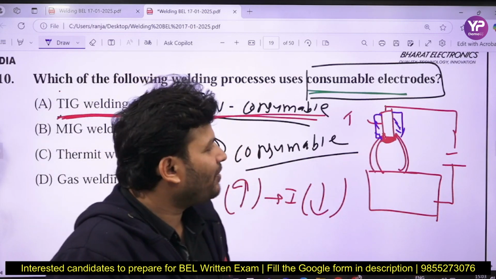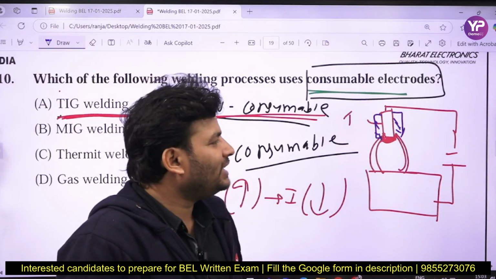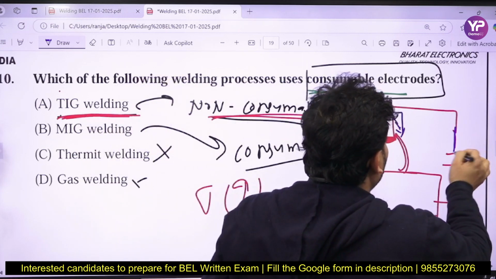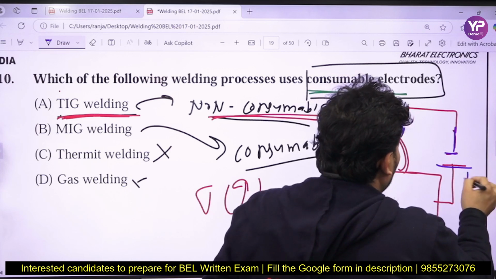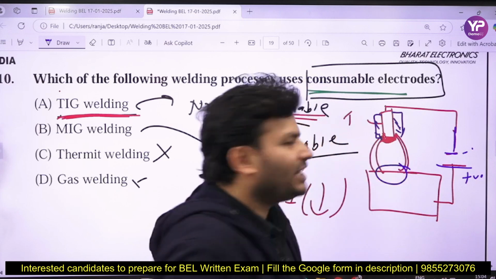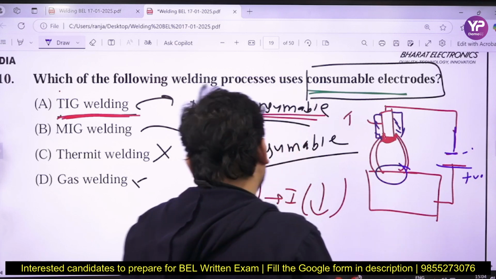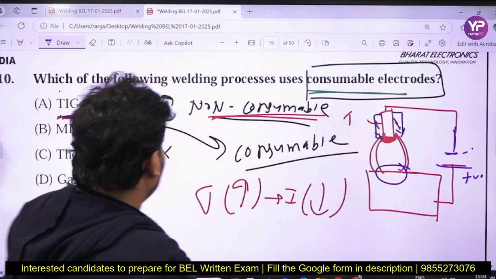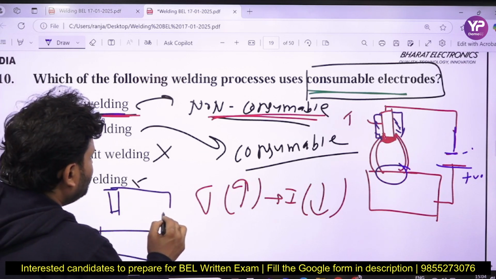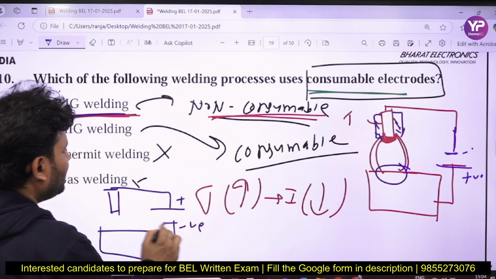So my dear friends, can you tell me, is it feasible to use straight polarity or reverse polarity here? Which polarity is good? If I use straight polarity, more of the heat is generated over the workpiece. But suppose you use reverse polarity in TIG, like that, this one is your electrode and workpiece. That one is positive, that one is negative, and that one is your DC power source.